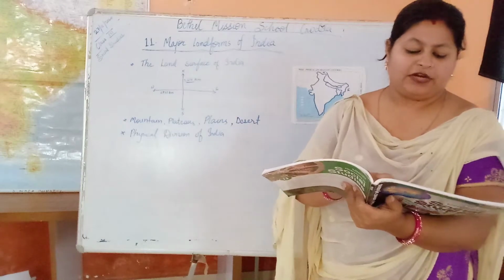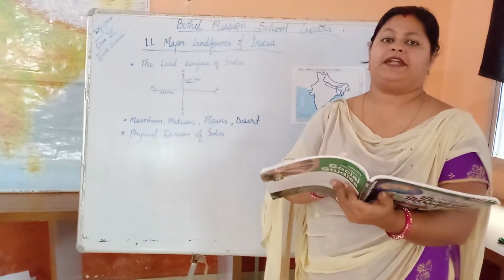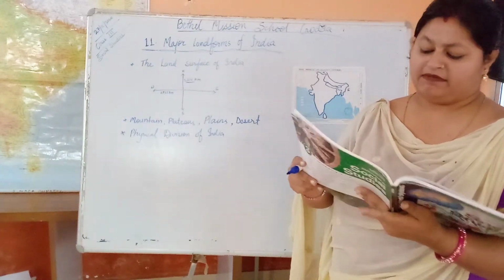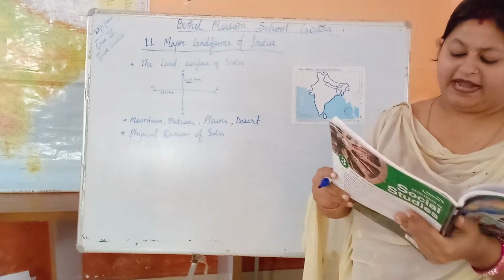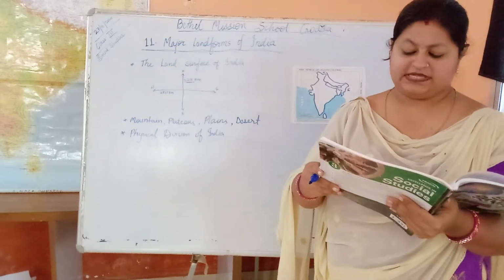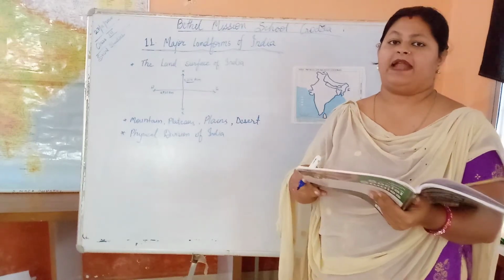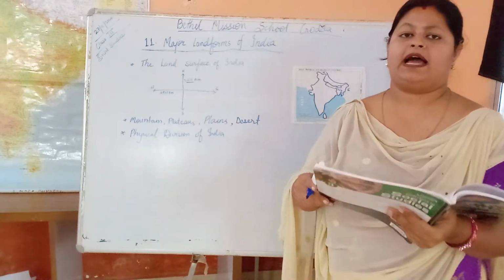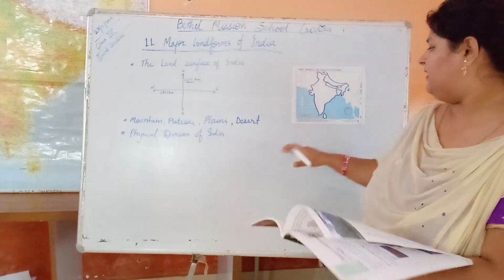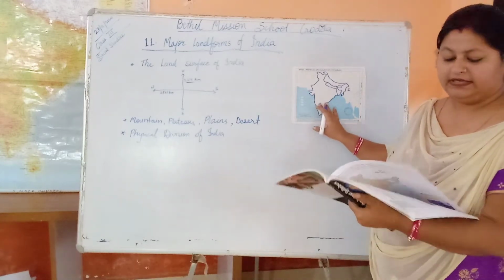The southern part of our country has a big plateau. What is a plateau? A plateau is an area of fairly level high ground, mostly available in the southern part of our country.